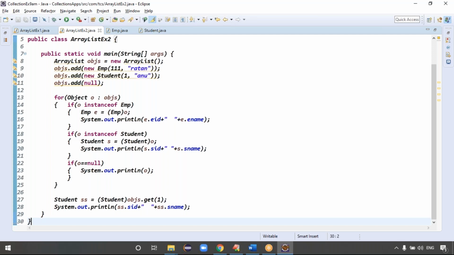Assume here only two objects are there. In a project, let's assume 20 different types of objects are there. Then while reading the data, how many times do you have to check the type? Multiple times, for the different kinds of objects. Is that recommended or not recommended? Not recommended.